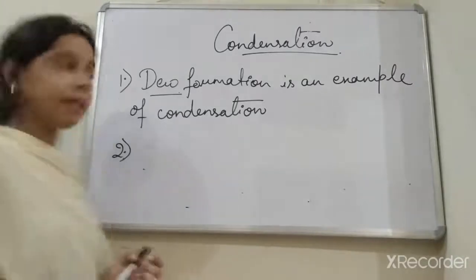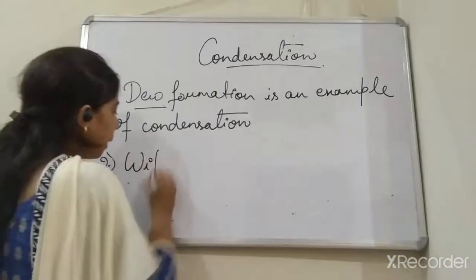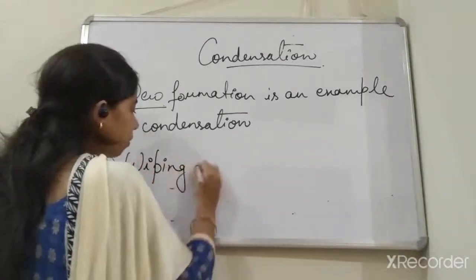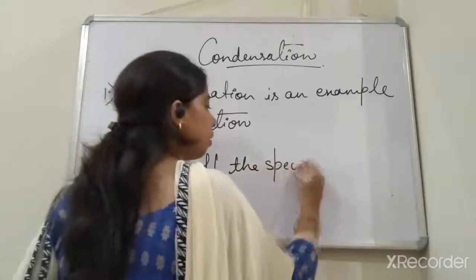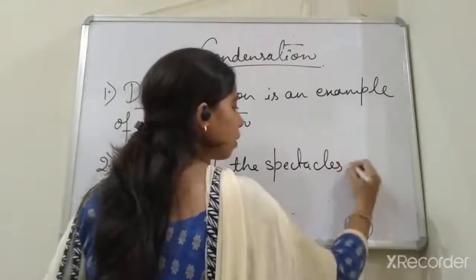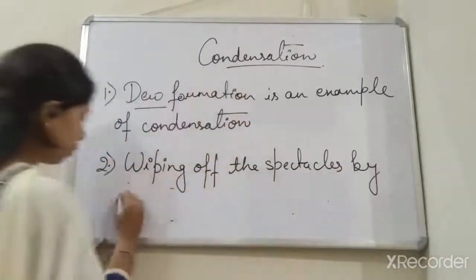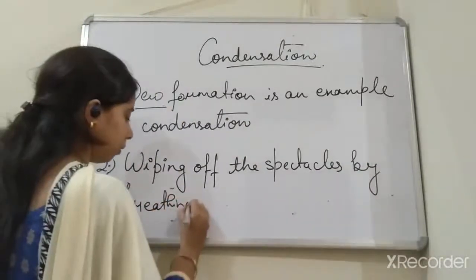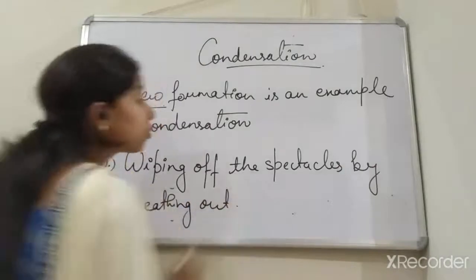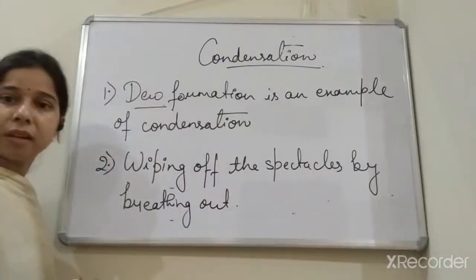So we can say that wiping off the spectacle by breathing out is also an example of condensation.